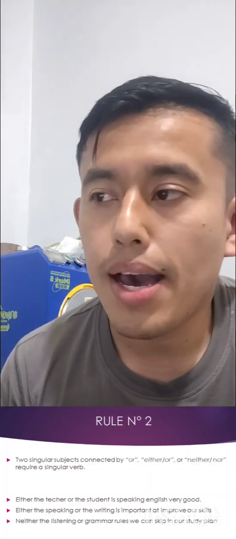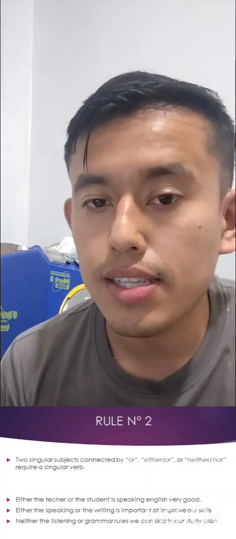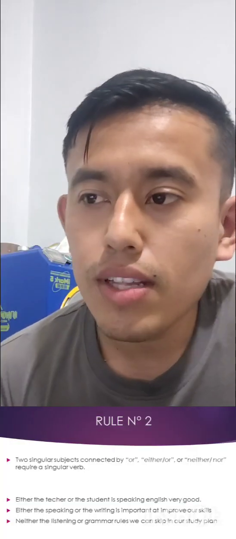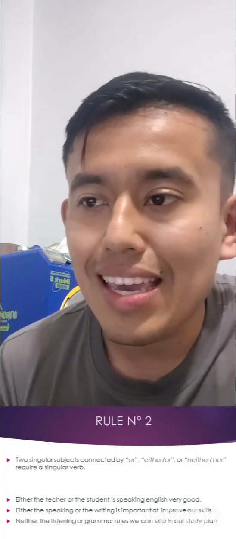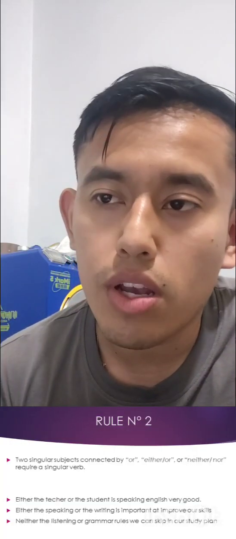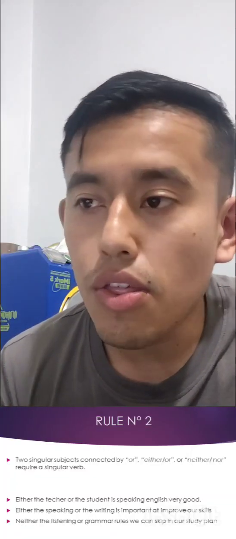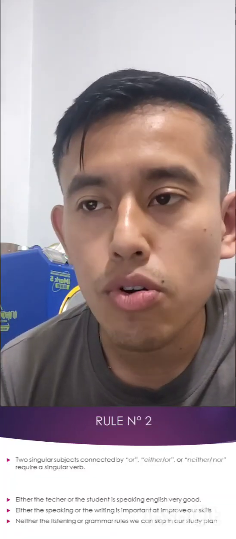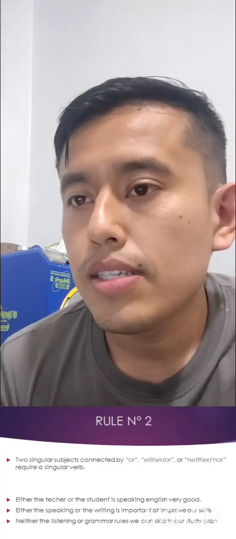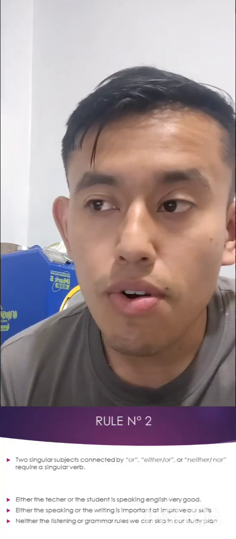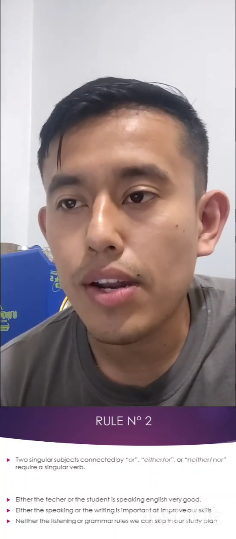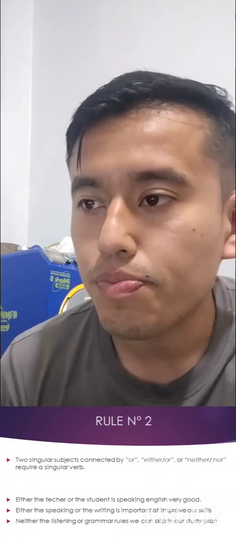The second rule says 2 singular subjects connected by or either or neither require a singular verb. My 3 sentences in this rule are: either the teacher or the student is speaking English very good. Second, either the speaking or the writing is important and improve our skills. And 3, neither the listening or grammar rules we can skip in our study plan.